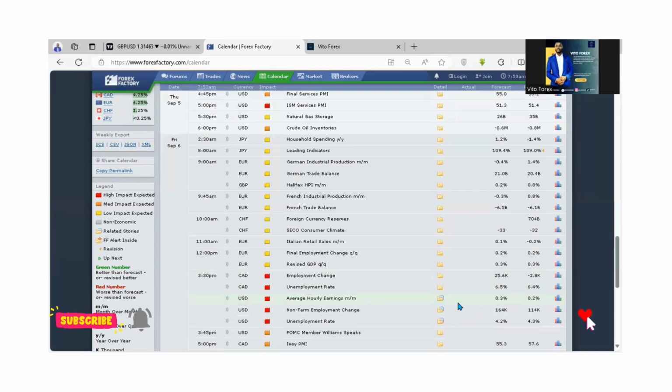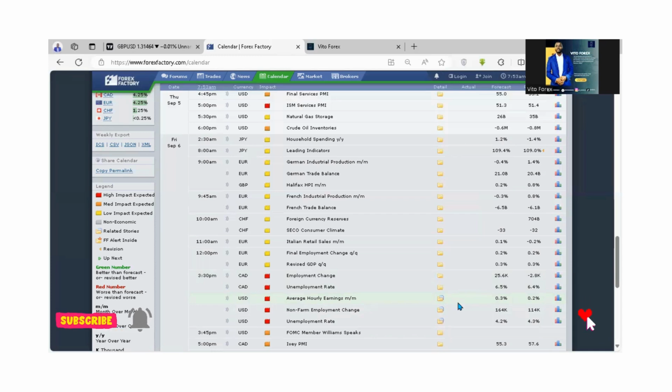Okay, so average hourly earnings with a 0.4 means that we've had a 0.1 increase from what is forecasted. So this is something good when it comes to valuation of the dollar. Okay, so we shall be seeing how we trade when it comes to dollar valuation.